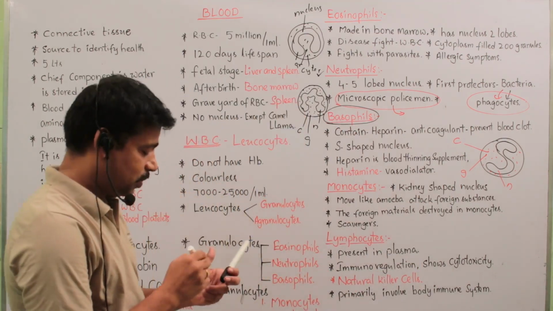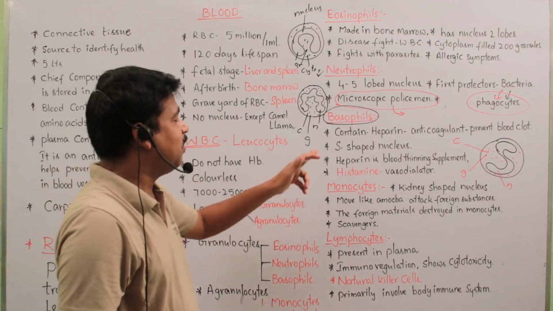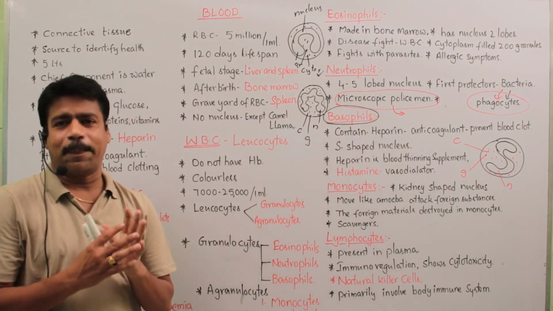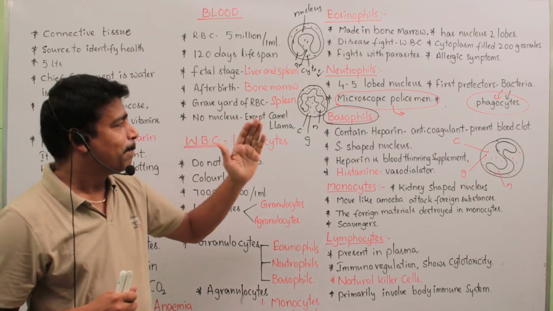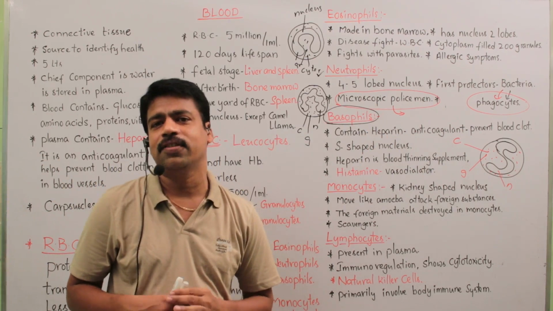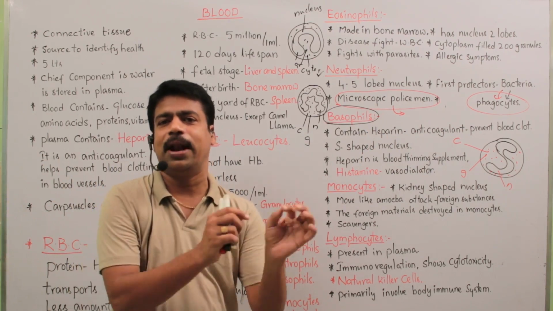In basophils, generally it contains heparin. Heparin is present in basophils, and it acts as an anticoagulant. That means it prevents blood clots in blood vessels.